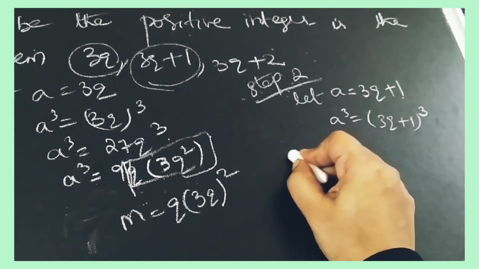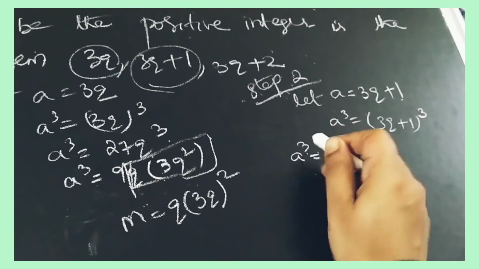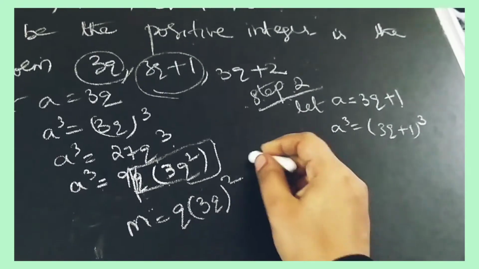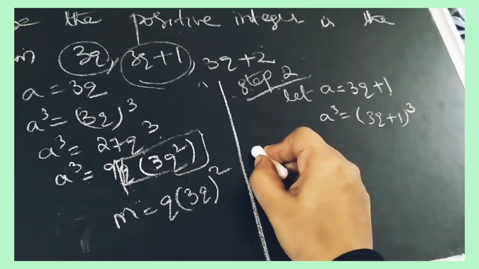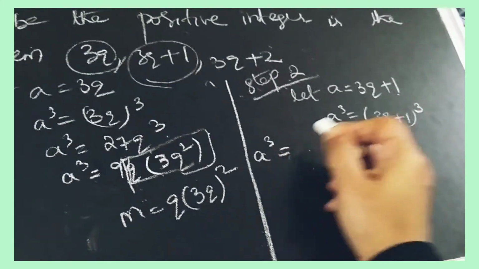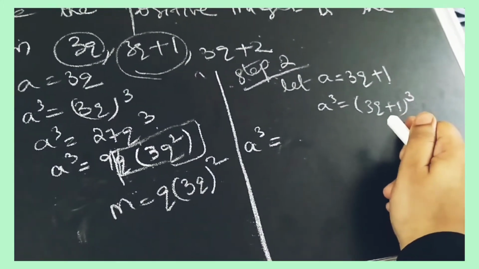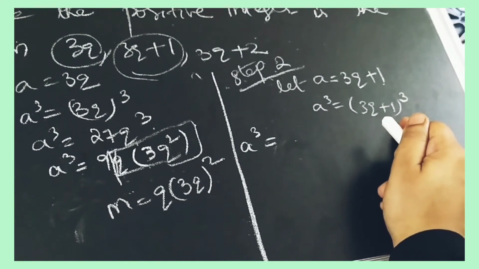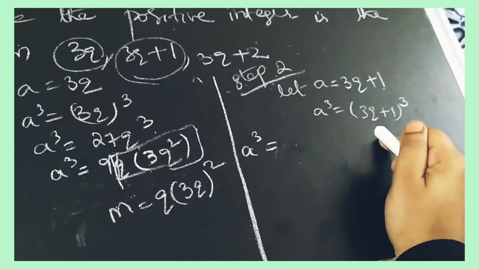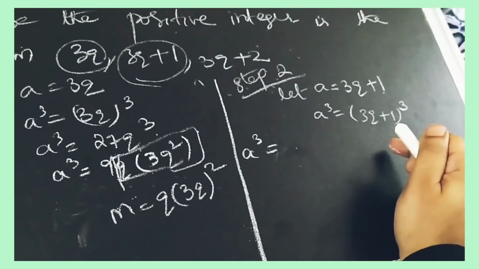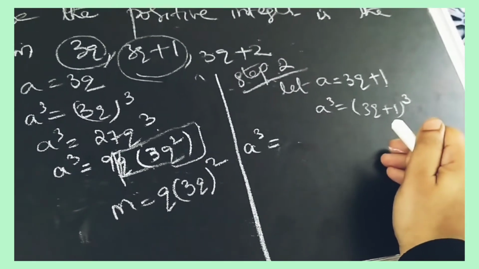So a cube is equal to a plus b whole cube. So what is the formula of a plus b whole cube?